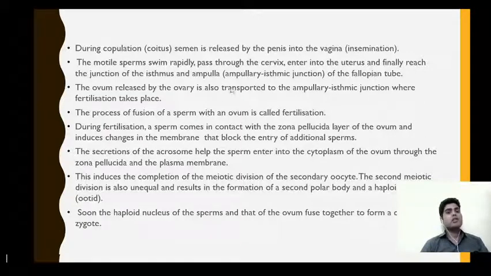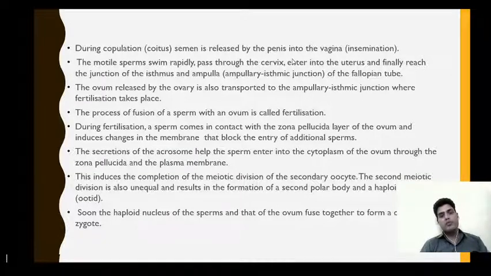So the first step is the copulation. During copulation, the semen is released by the penis into the vagina, and the process is known as insemination. So after the copulation, semen will be released inside the vagina.